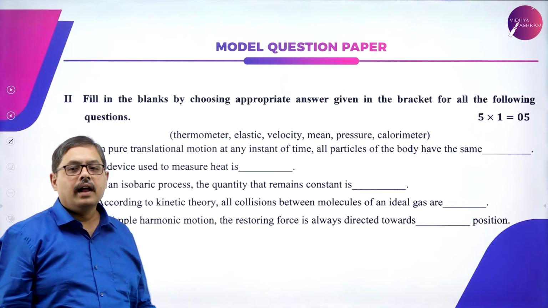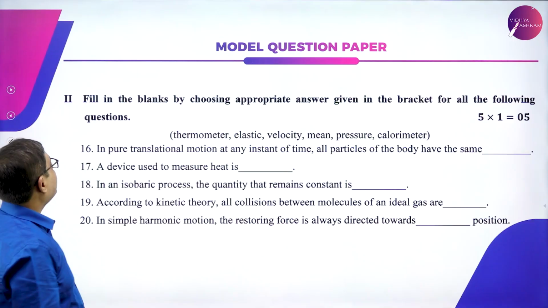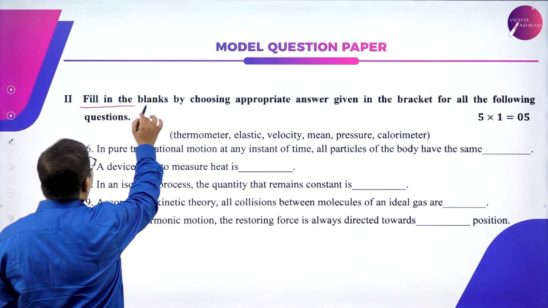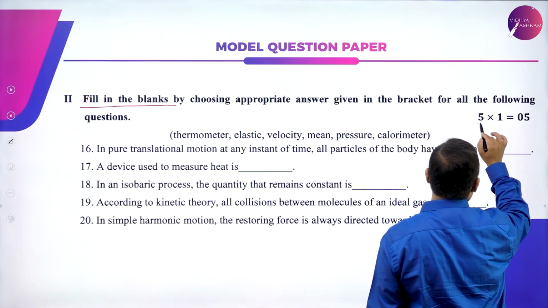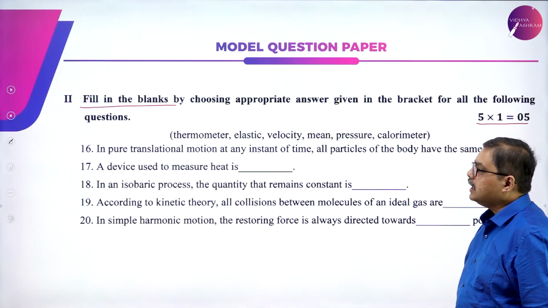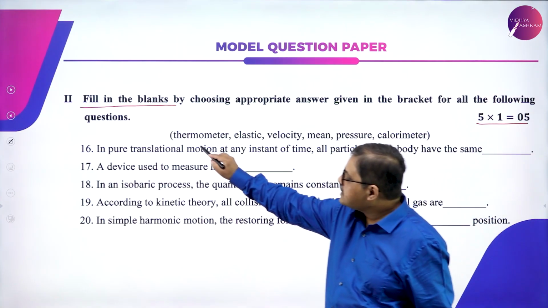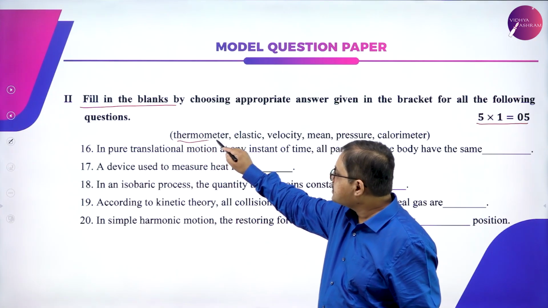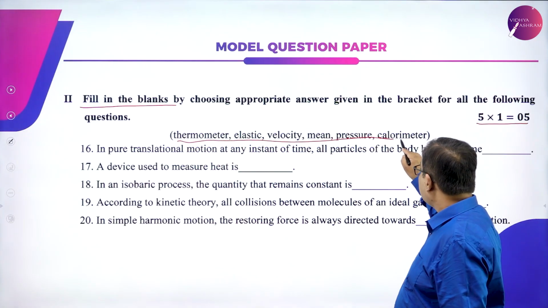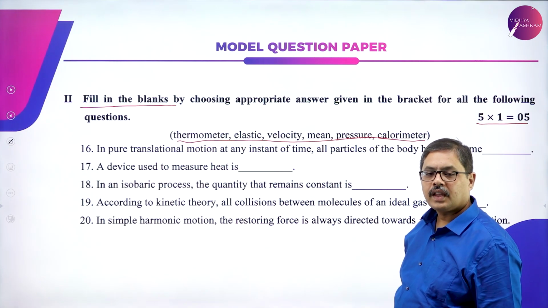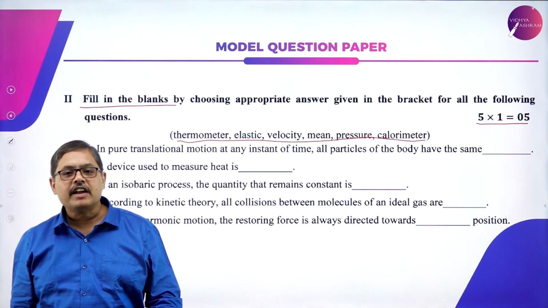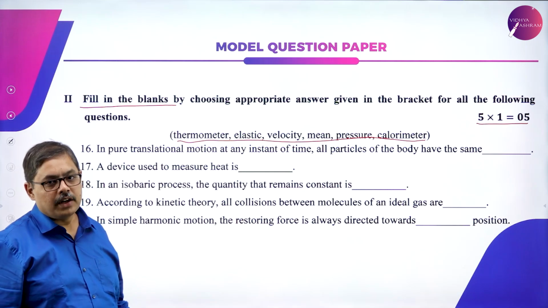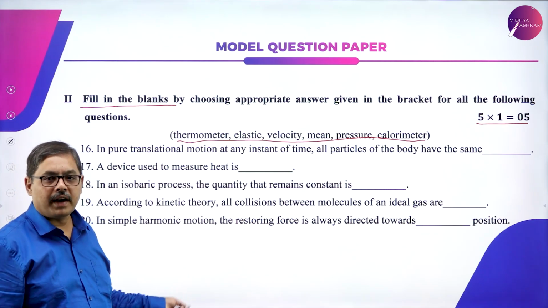Part 2, or main 2 under part A, is your fill in the blanks, wherein 5 questions are asked. You have to answer all the 5. And the good part here is the answers will also be given. You have to just select the correct answer and write it down. 15 marks in multiple choice questions and 5 marks in fill in the blanks. Totally 20 marks from part A.